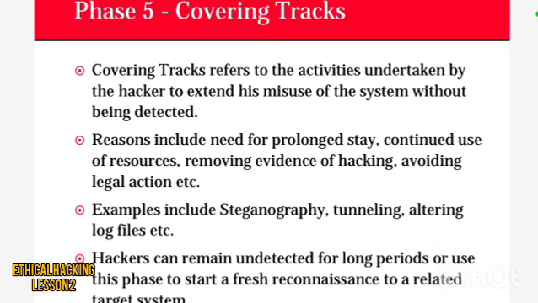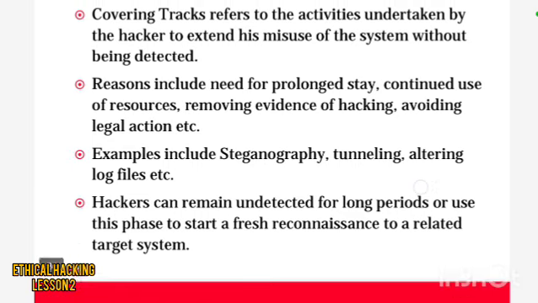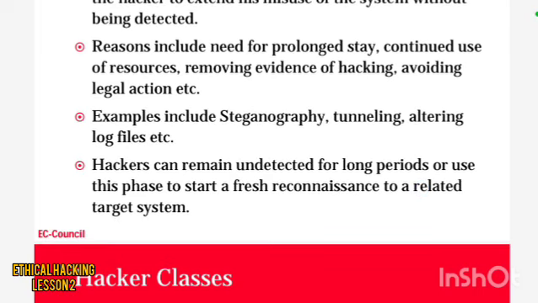Reasons include prolonged stay, continued use of resources, removing the evidence of hacking, avoiding legal action. So for this we use covering tracks. The next one is examples, which include steganography, tunneling, altering log files. These are the examples of covering tracks. Hackers can remain undetected for a long period or use this phase to start fresh reconnaissance related to the target system.